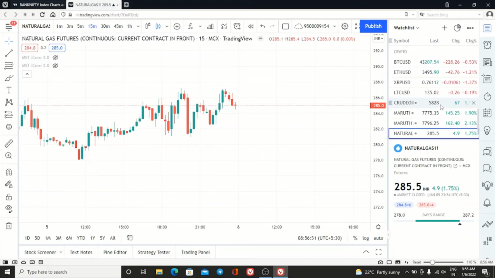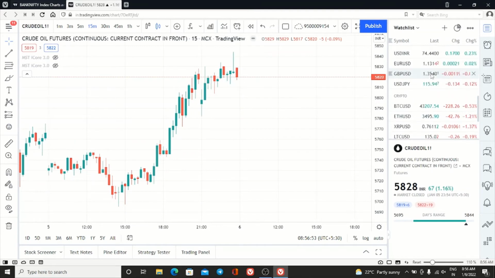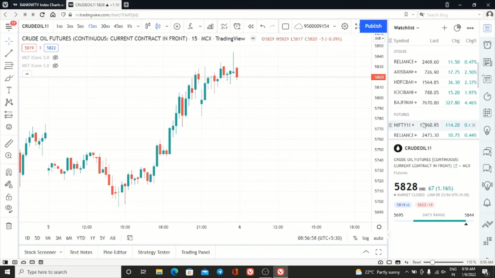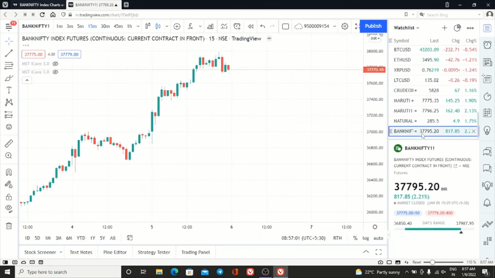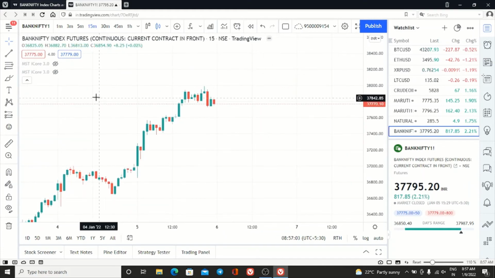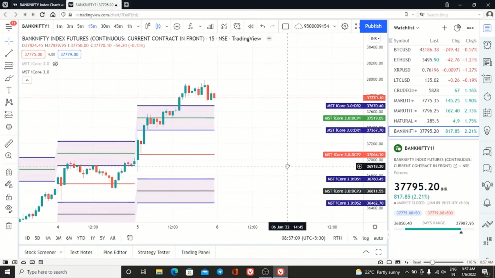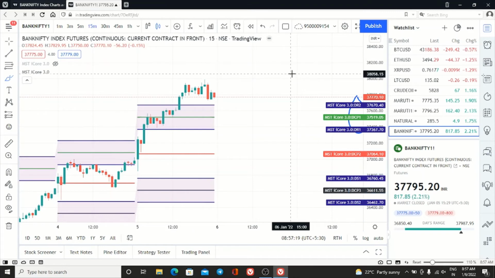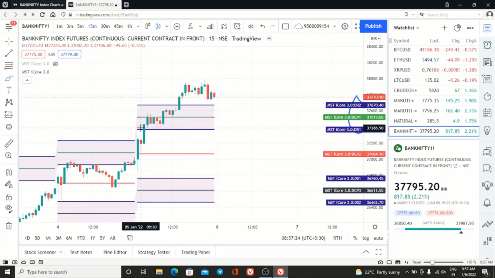Now I have made a small change in this indicator. What a small change? I will take an example of Bank Nifty. Here is Bank Nifty. What I have made change? It's nothing. I have been telling you that the indicators can be used as the best support and resistance. Forget about this. Okay, this blue color is first buy, this is second sell.